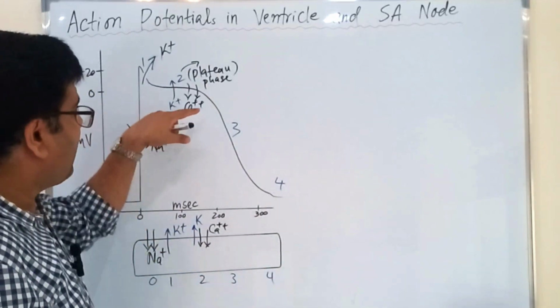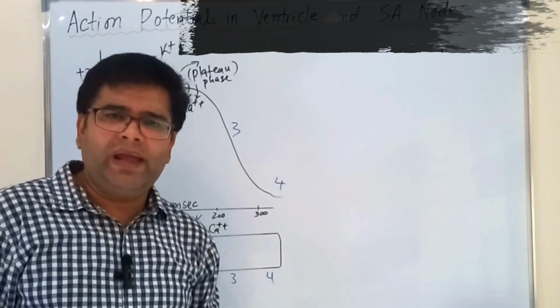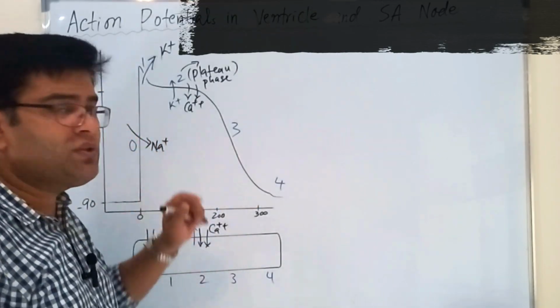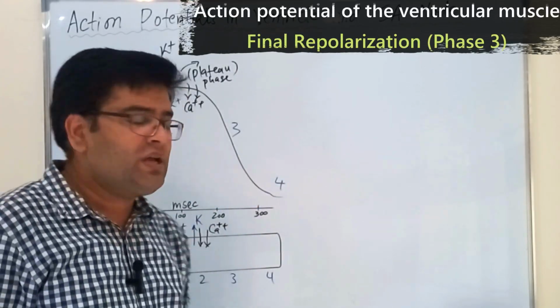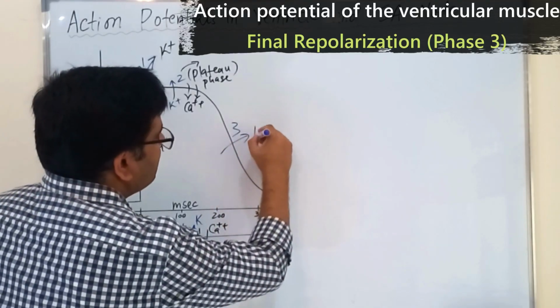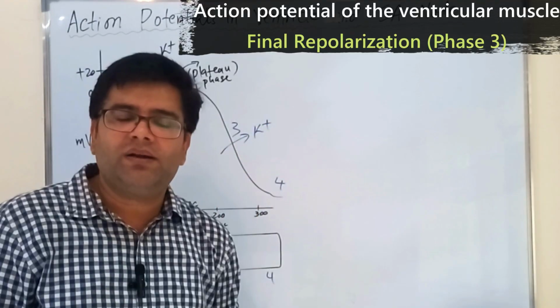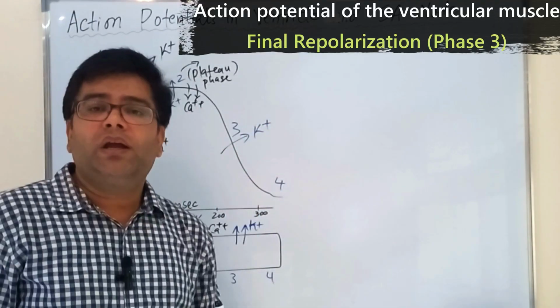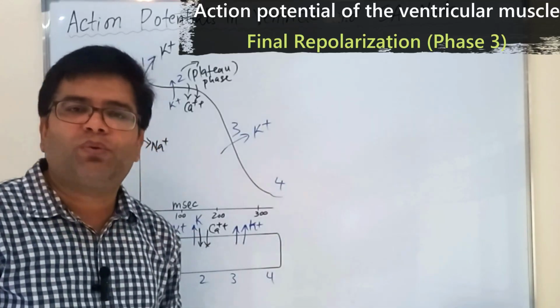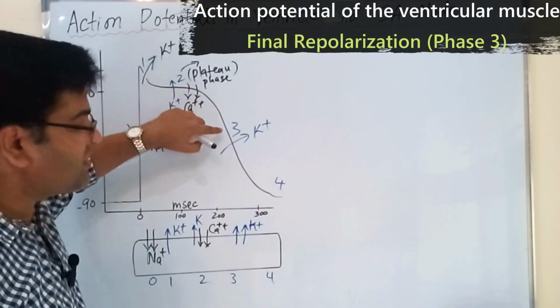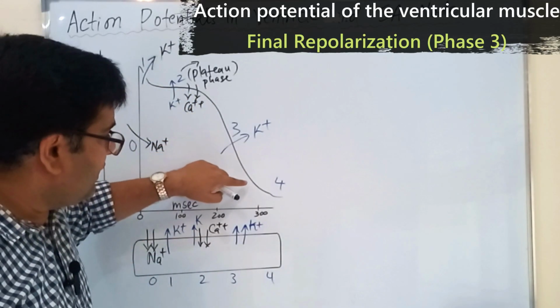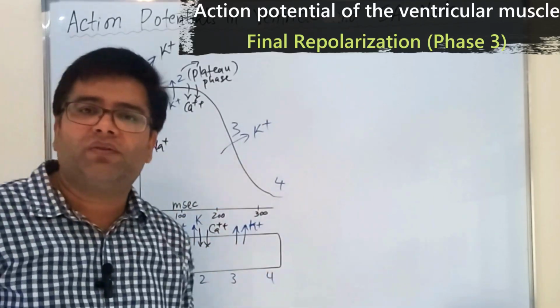Now the final phase of the action potential of ventricular muscle is phase 3, which is also called the final repolarization phase. You can see here, during this phase, potassium efflux is occurring because of diffusion of potassium. It will make the inside of the cell less positive. So you can see here, gradually it becomes less positive and it comes back to the resting value.